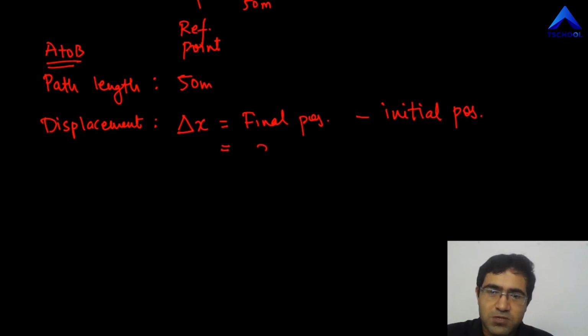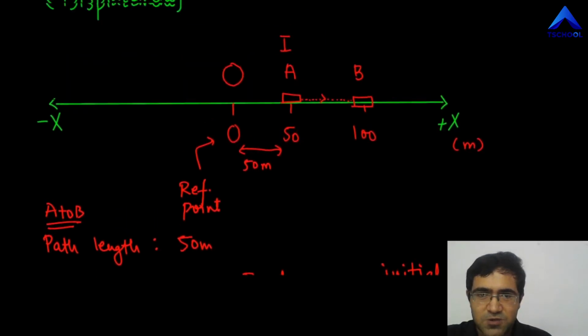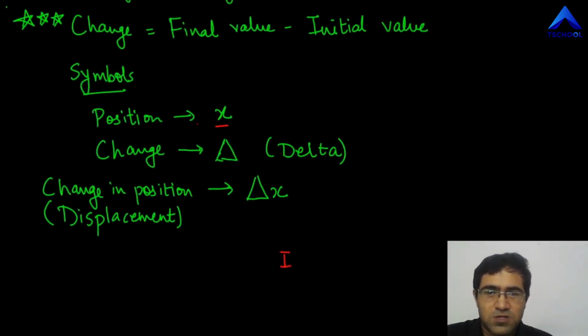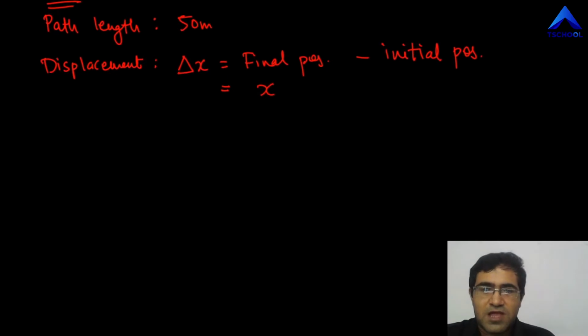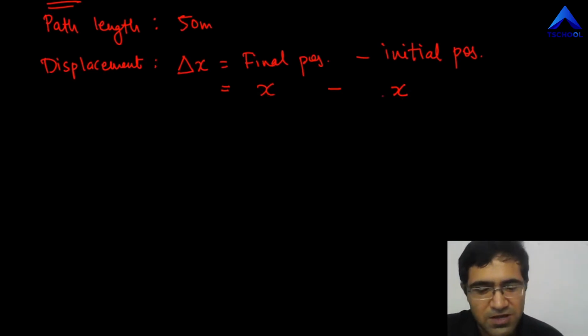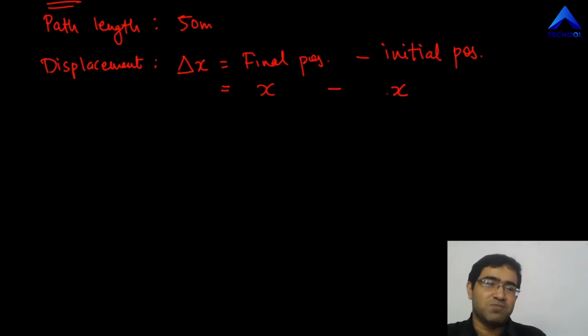So what we do is, the position symbol is x, just in case you might have forgotten it, here it is. We use the symbol x for position. You must remember all these symbols. So we come back to what we're doing. x is the symbol of position. Over here also I should write x again for position, but then there's obviously going to be confusion. Which x is the initial position and which x is the final position? So what we do is, we write 1 over here, 1 for initial, for the start. x1 stands for initial position, and for the last one we can just write 2.